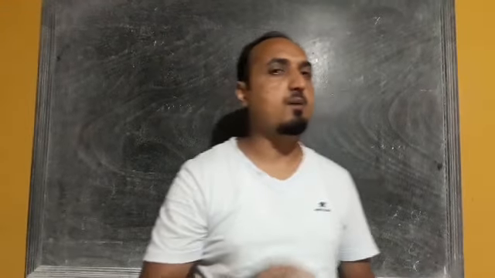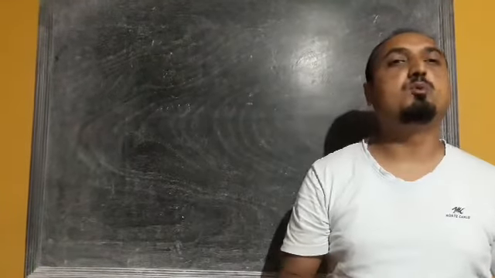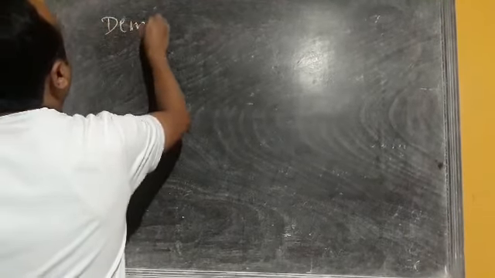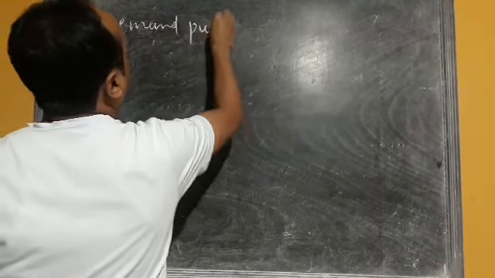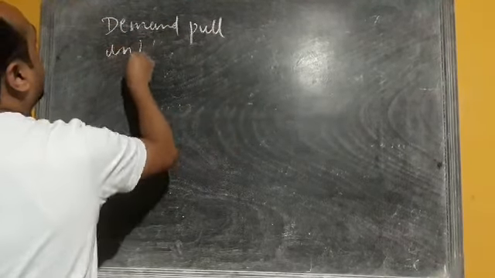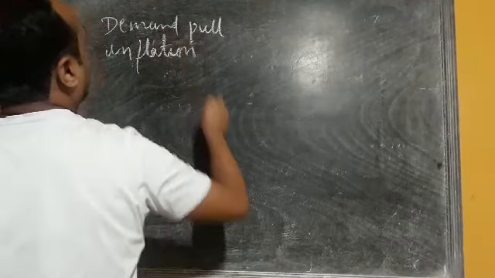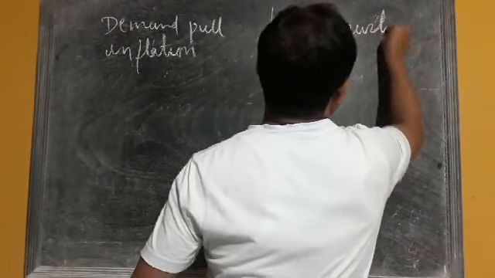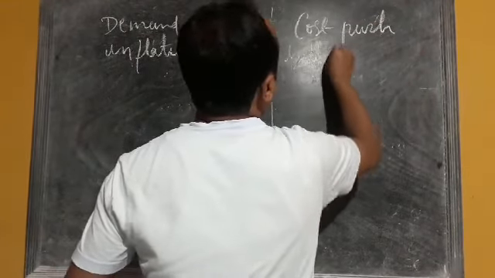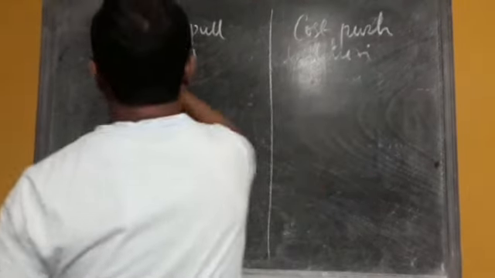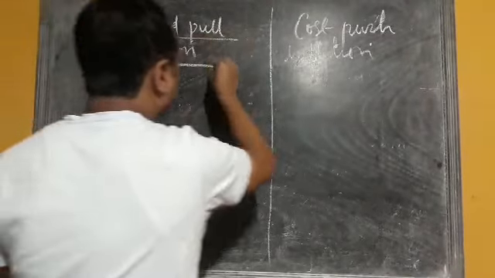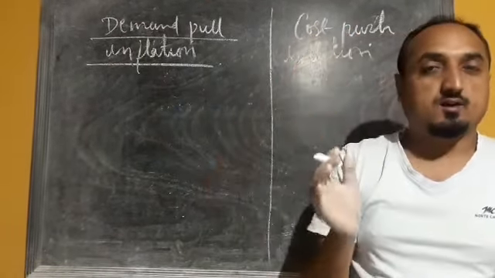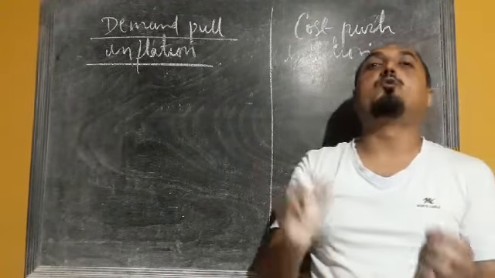My dear students, I am here with the new topic, that is demand pull inflation and cost push inflation. First type of inflation we have is demand pull inflation, the inflation originating from the forces of demand.